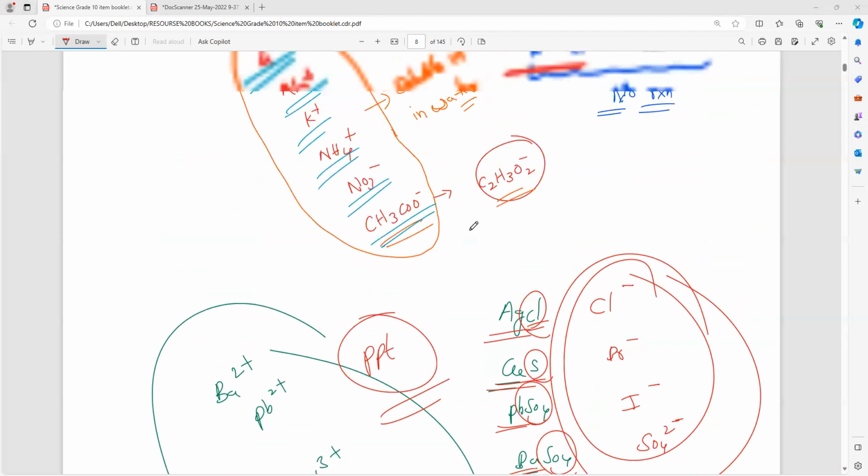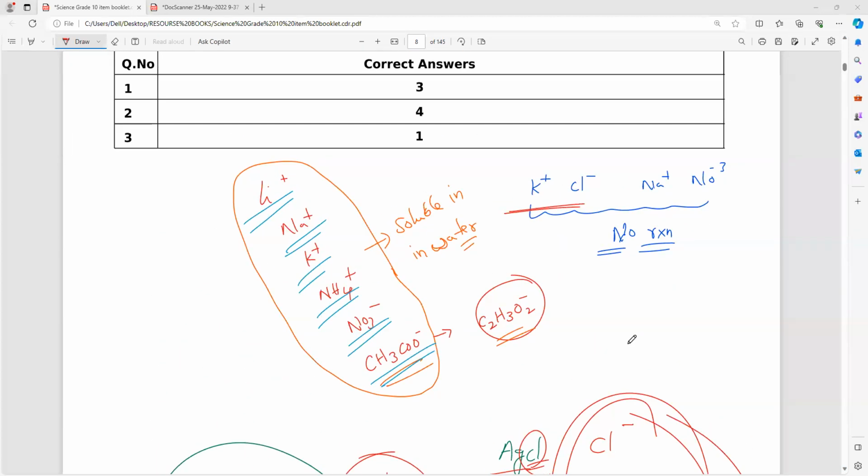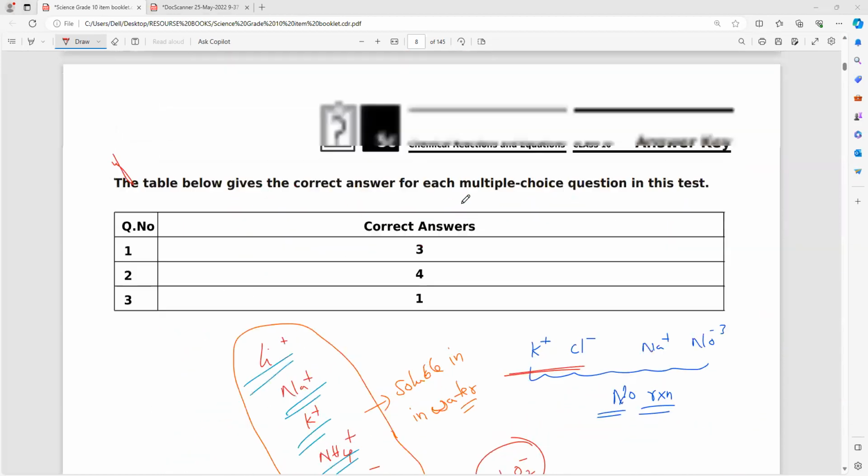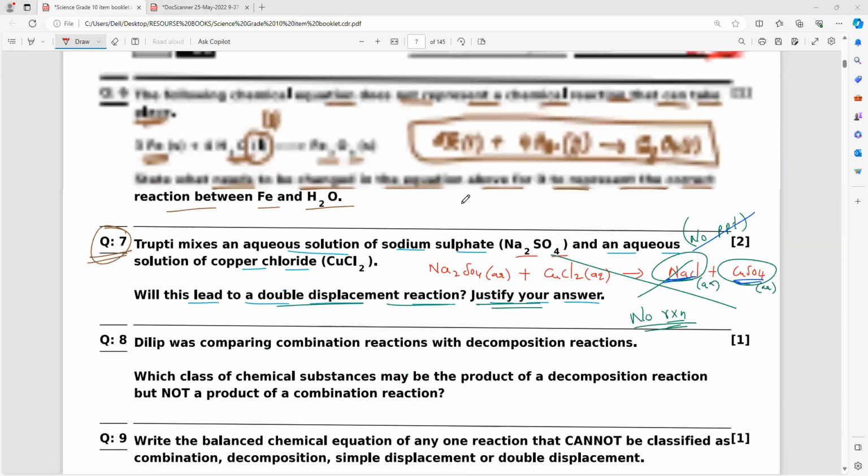This is very important. Please note that if these ions are coming, no double displacement. If these ions are coming, mainly who will decide here? These positive ions. Note that. So no reaction will be carried out. So very, very important question, most important. So note that, everybody, and finish it.